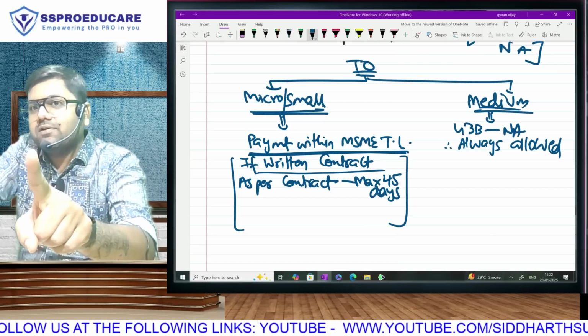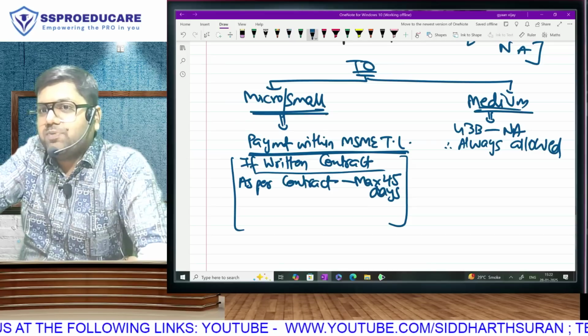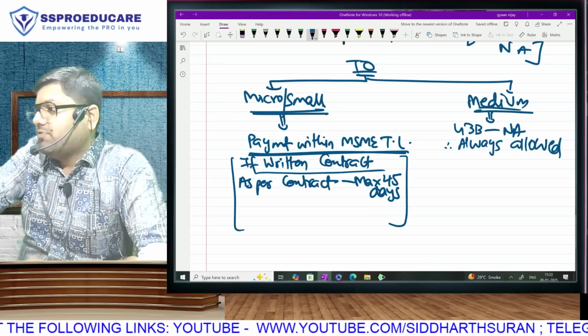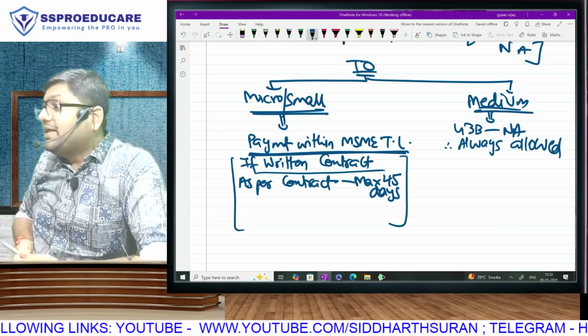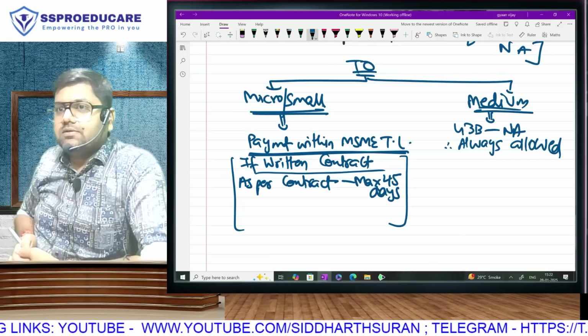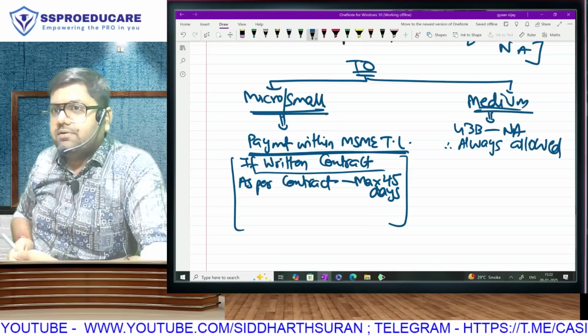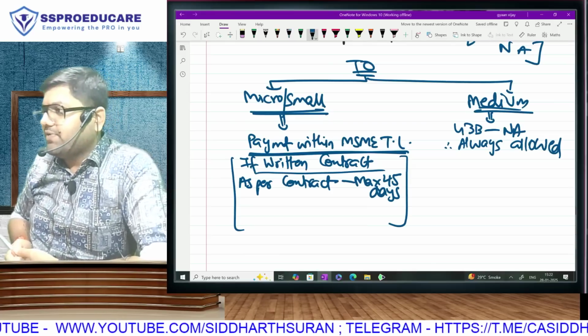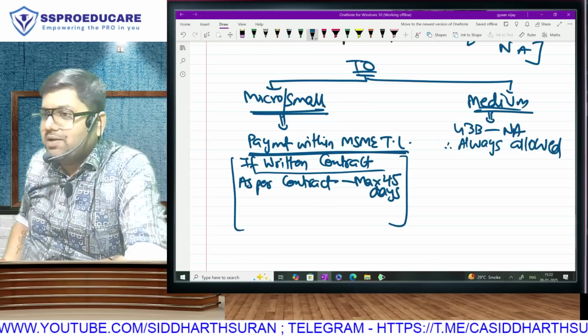Let's be clear: maximum 45. If there is a contract, as per the contract, maximum 45. So if the contract says 10 days, then pay within 10 days. 15 days, 20 days, 30 days, 40 days, 45 days are fine; 50 days is not. You understood the MSME time limit?